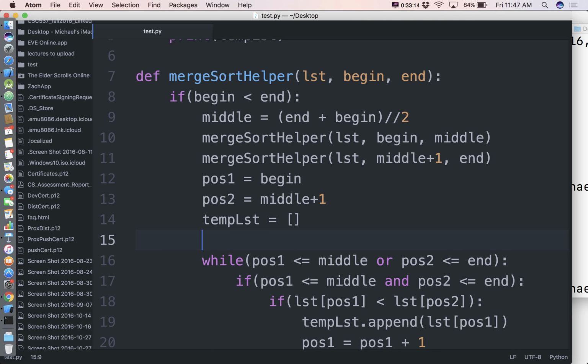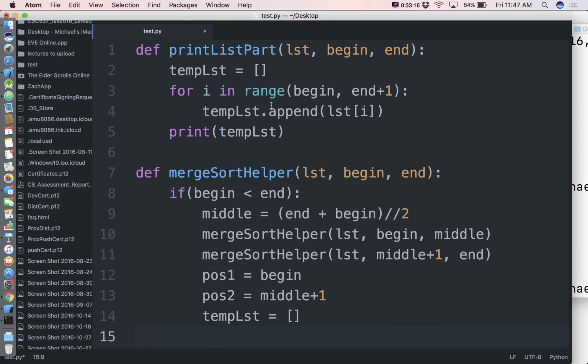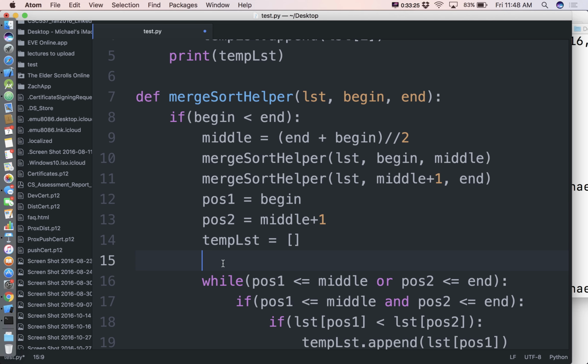Before we do our merge step here, let me do that print list parts from begin to end. So each list should show me the list it's about to try to merge first.